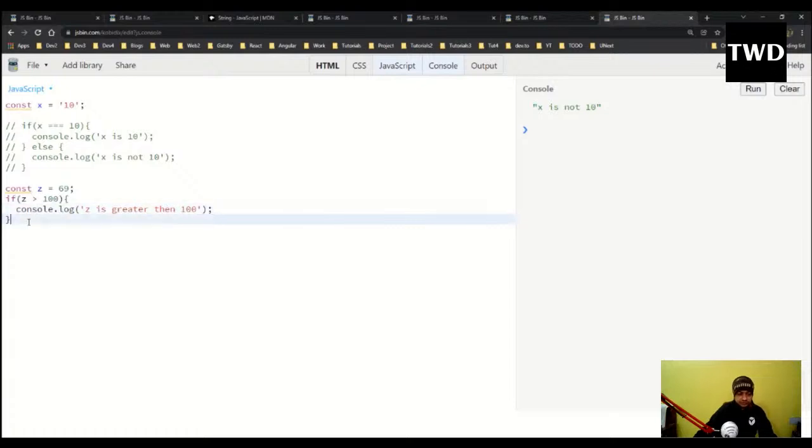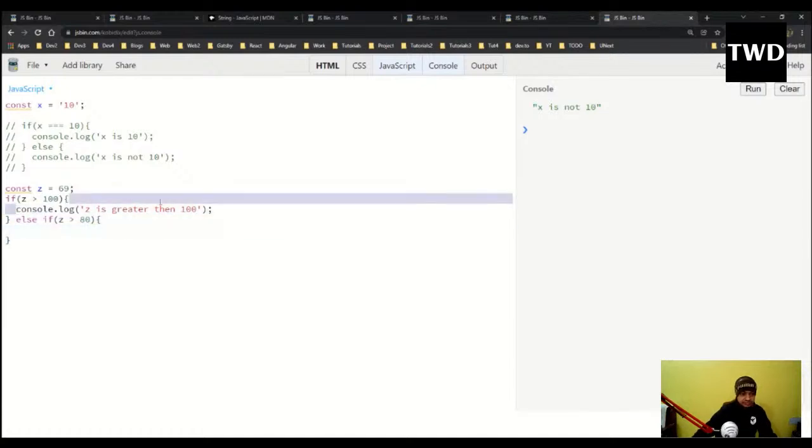So we have something known as else if also. So it happens like this. If some condition is there, it is checking. So if 69 is greater than 100, no, it is not true. Then instead of the else part, we have else if also. Else if, now I will check z is greater than 80.